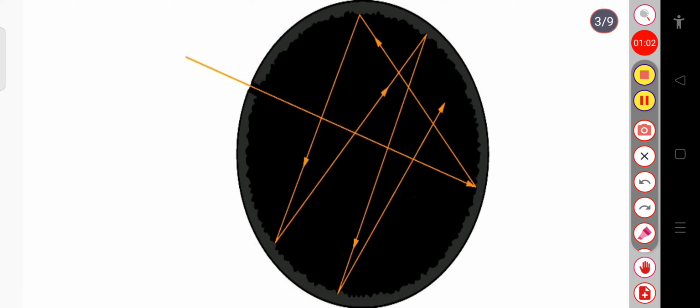So a blackbody behaves as a perfect absorber as well as a perfect emitter. The properties of a blackbody are not exhibited by any object in actual practice. A surface coated with lamp black can be taken as a close approximation to the blackbody, as it absorbs about 96% of the incident heat radiations.